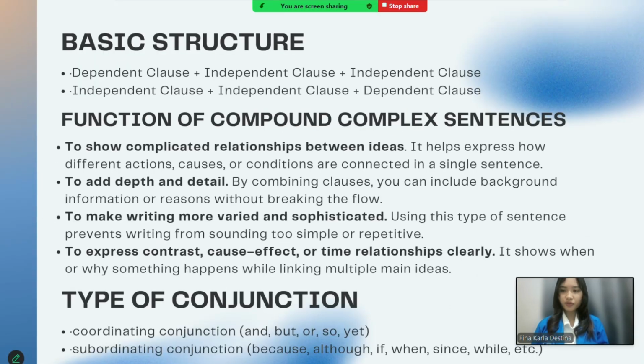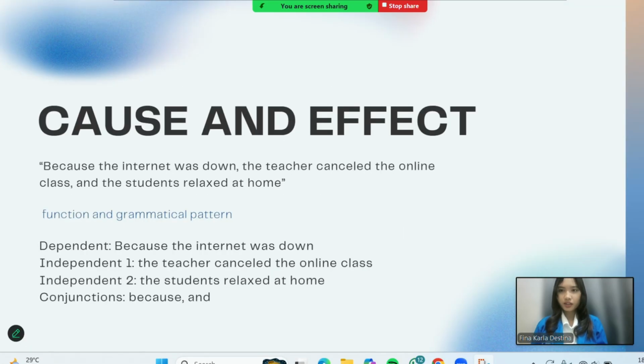And then, types of conjunctions. In coordinating conjunctions, there are and, but, or, so, and yet. In subordinating conjunctions, there are because, although, if, when, since, while, and others. And now, cause and effect.